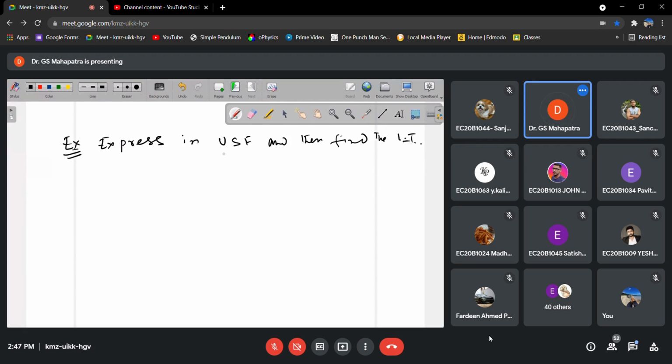So this one is an application of the second shifting theorem, and today we will discuss two problems.